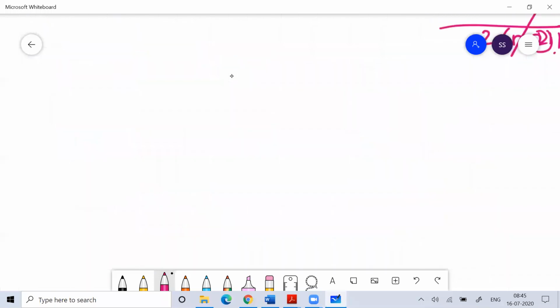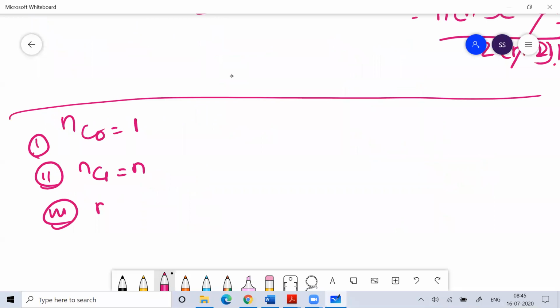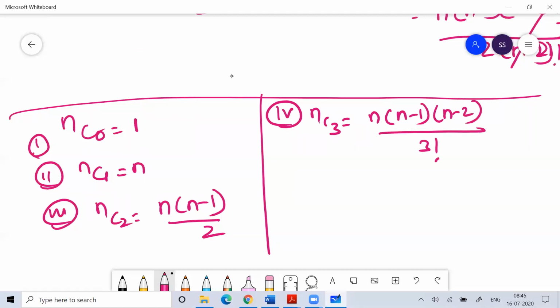So based on this, you have to remember that NC0 means 1, NC1 means N, NC2 means N into N minus 1 by 2. If I ask you what is NC3, NC3 means N into N minus 1 into N minus 2 by 3 factorial, which is 6.